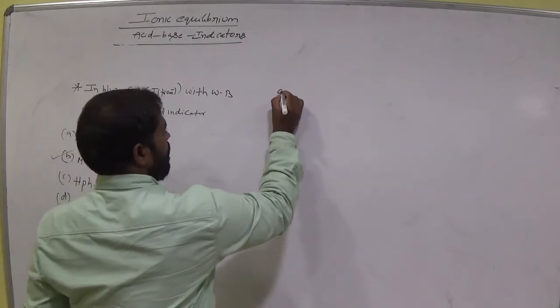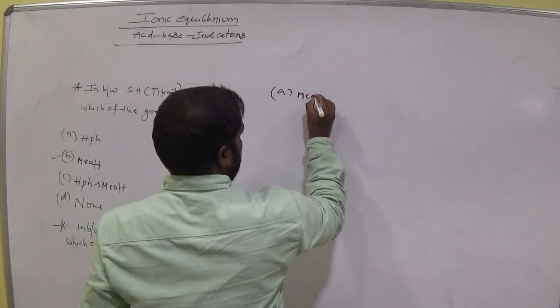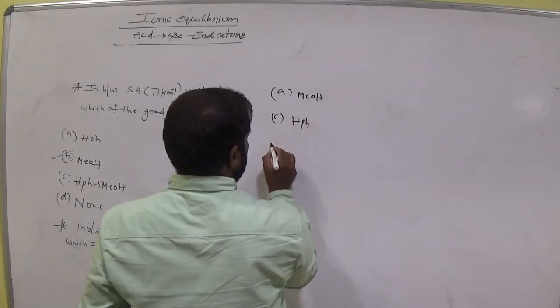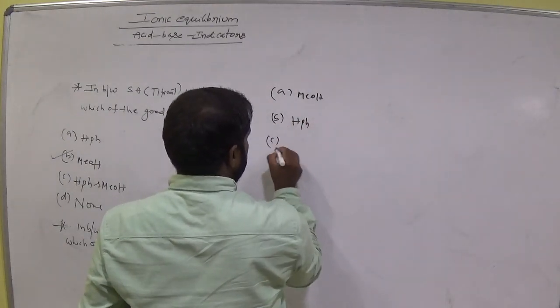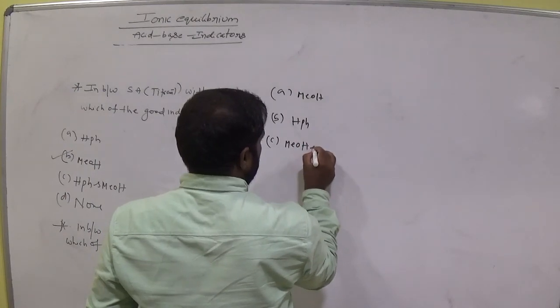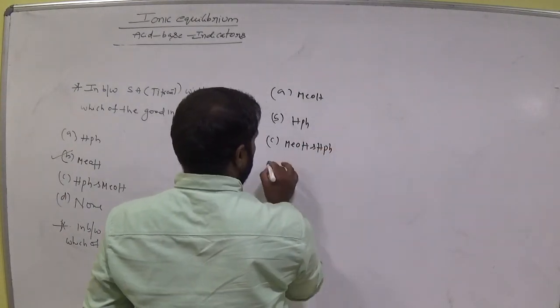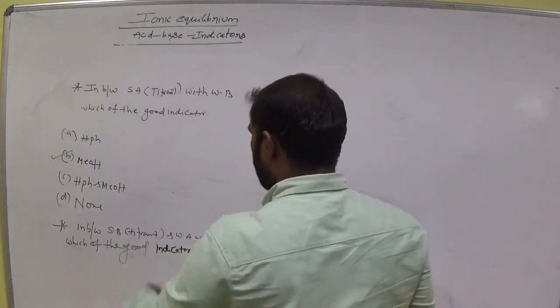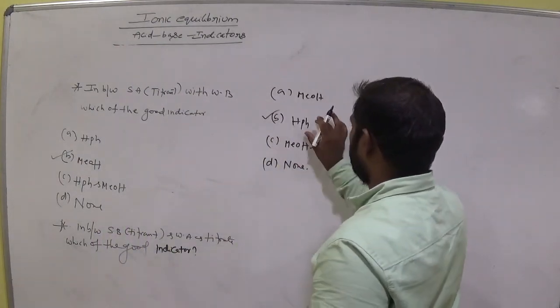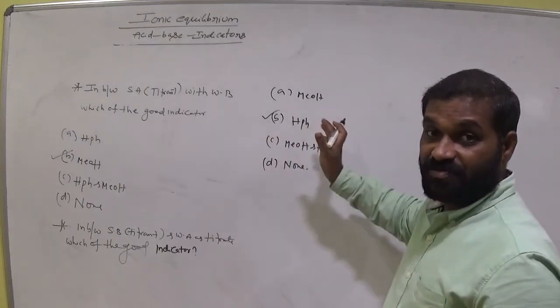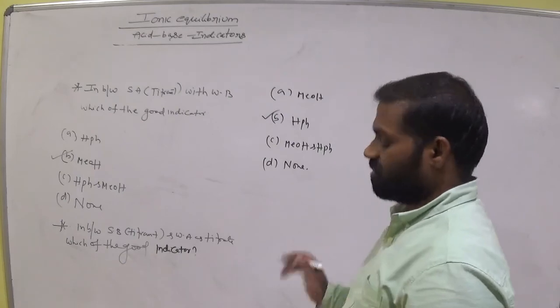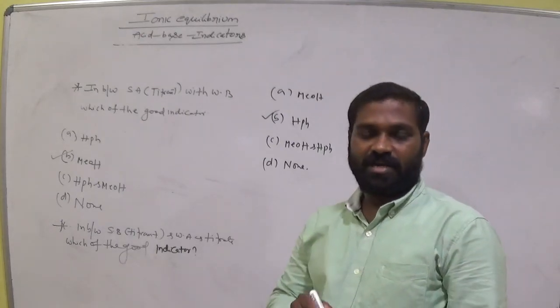Option A, MEOH. Option B, HPH. Option C, MEOH and HPH. Option D, none of these. So here the burette has strong base, so we go for the weak one, the weak acid. Titrant means which is in the burette, remember this.